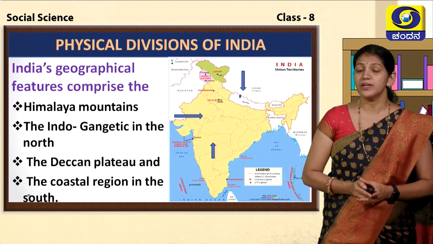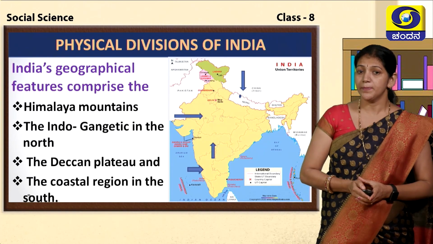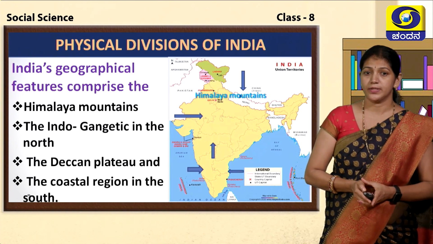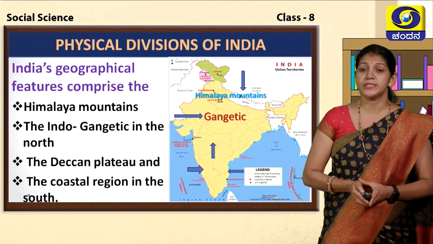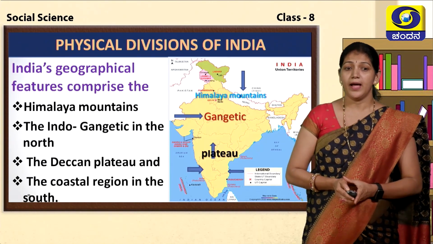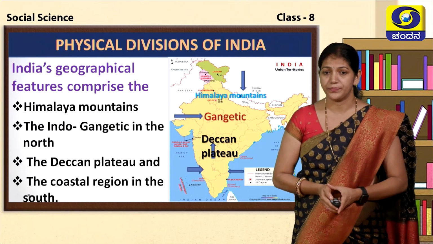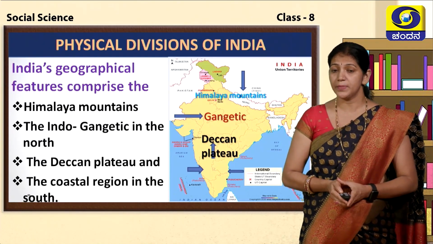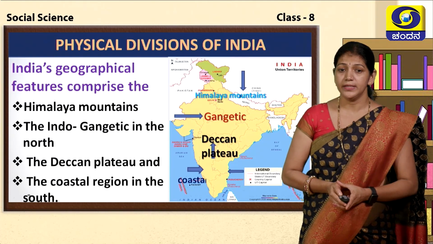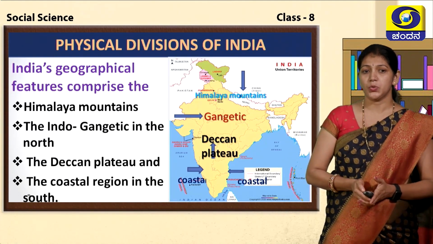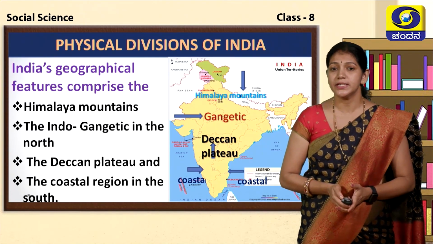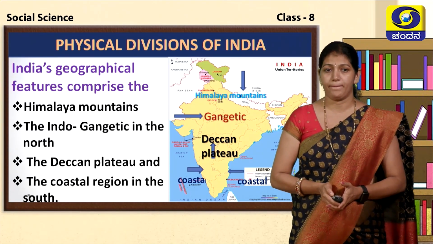The Himalaya mountains in the north and the Gangetic plains, also known as the heart of India, and the Deccan plateaus, the oldest land mass of India, and the coastal regions, eastern coastal and western coastal. These are the physical divisions of India.